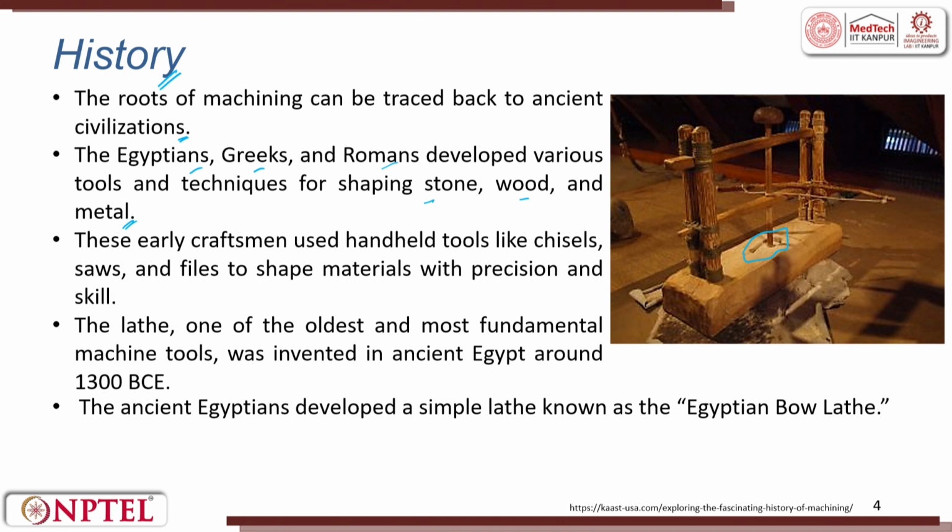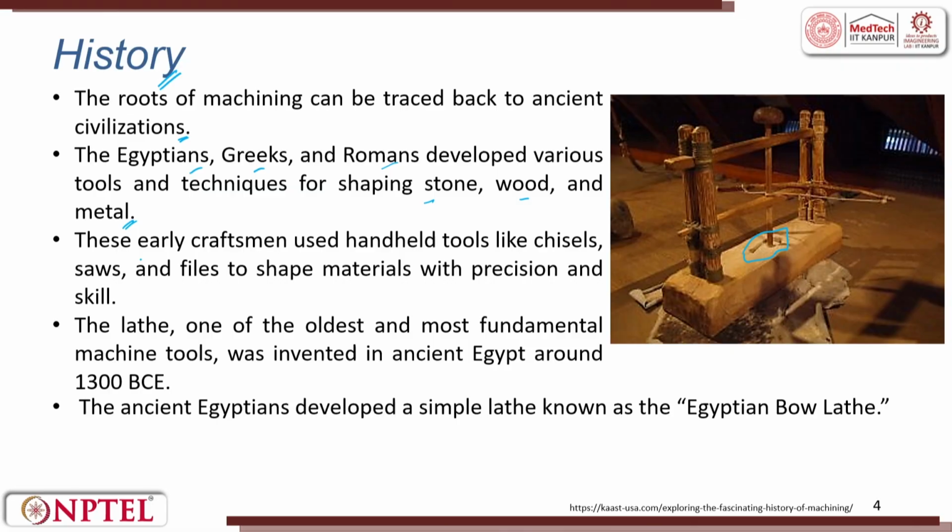And if you look at the artisans who are making statues, they used to carve stones with a tool which is harder. They use a chisel which is harder than the material stone, and then they start carving it in a very controlled fashion. So, these early craftsmen used handheld tools like chisel, saw, file to shape material with precision and skill.